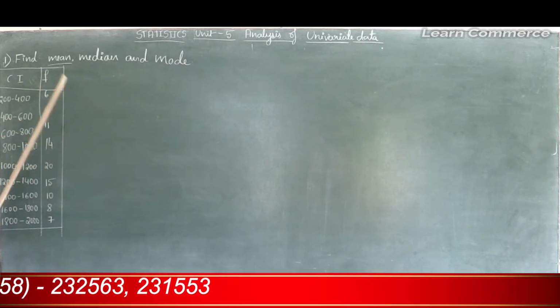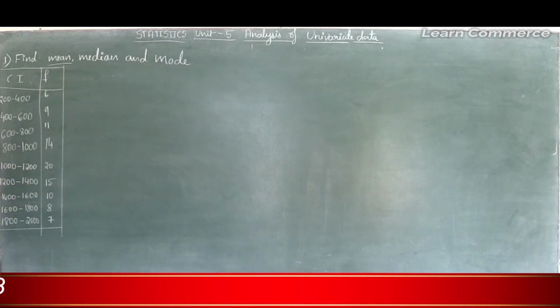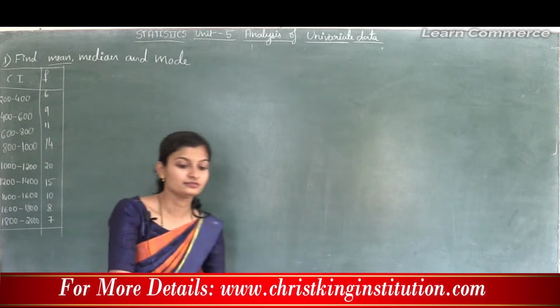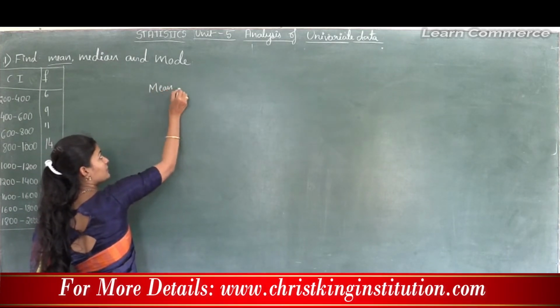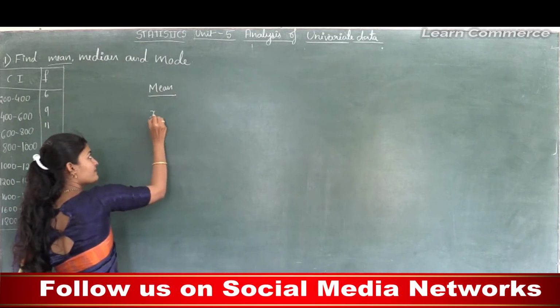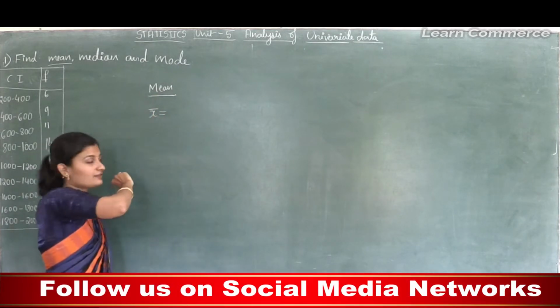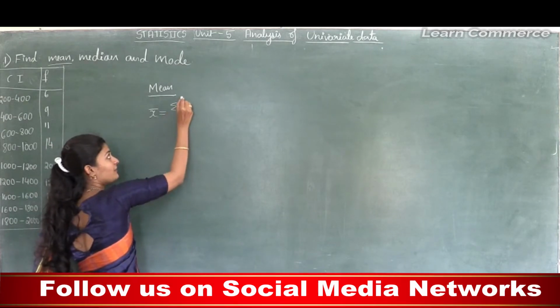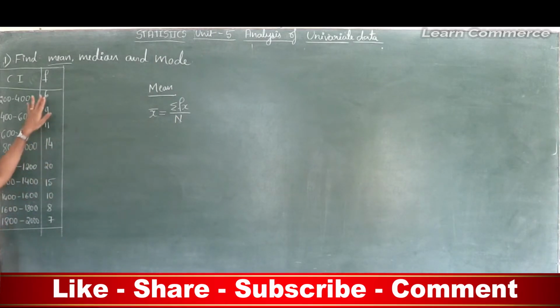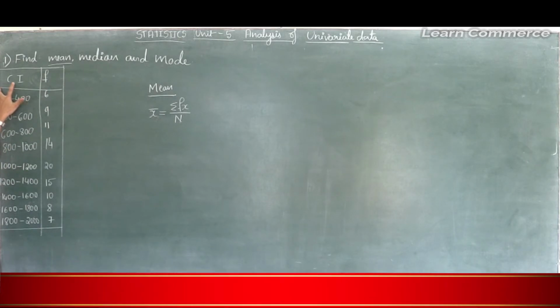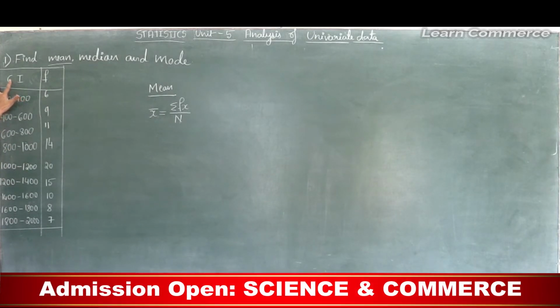To calculate mean in case of continuous frequency distribution, we know that mean is denoted by x bar. The formula is summation fx divided by capital N. In the given distribution, f observations are there and we need to find x, and here class intervals are there. So based on the formula we need to find x observations. Here x is nothing but the midpoint of class intervals.